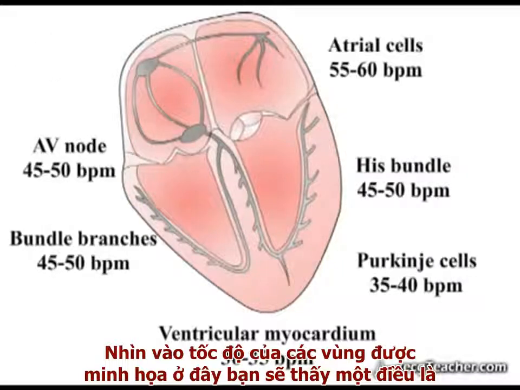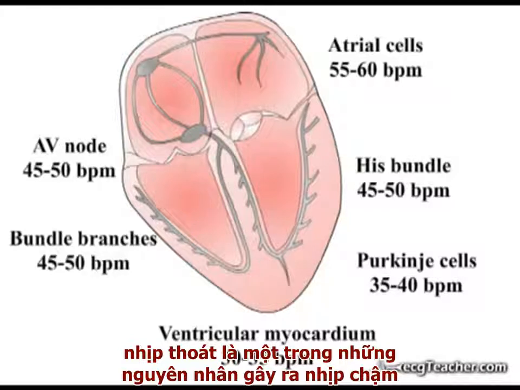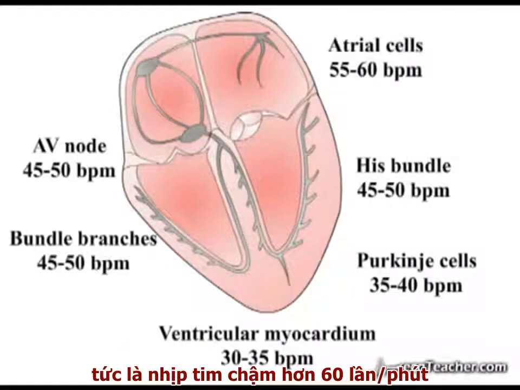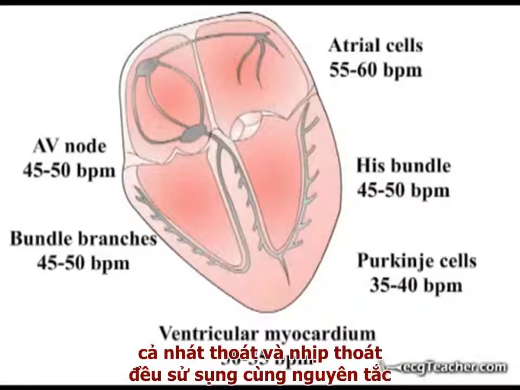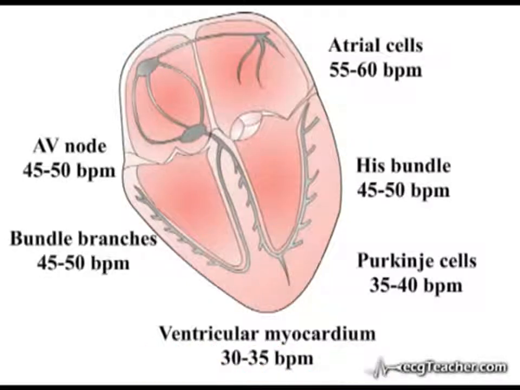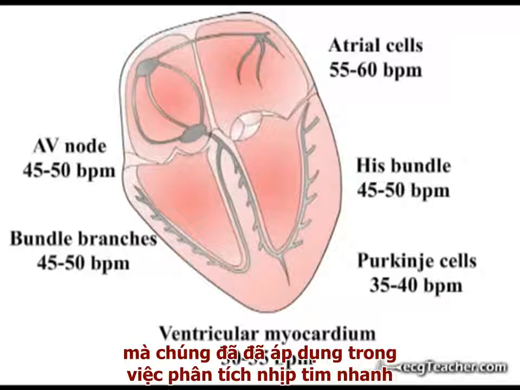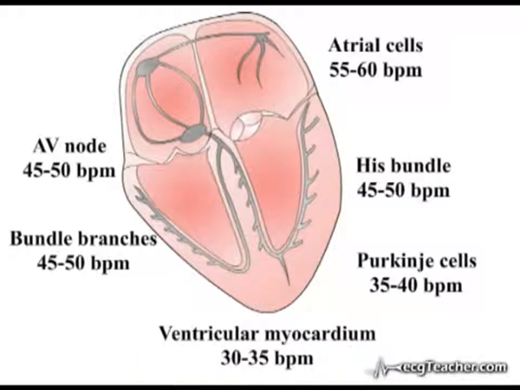You will note from the heart rates quoted here that escape rhythms are therefore one potential cause of a bradycardia, that is, a heart rate less than 60 beats per minute. The site of origin of an escape rhythm gives it its name, and the site of origin for both escape beats and escape rhythms can be determined using exactly the same rules we've applied to the analysis of tachyarrhythmias.